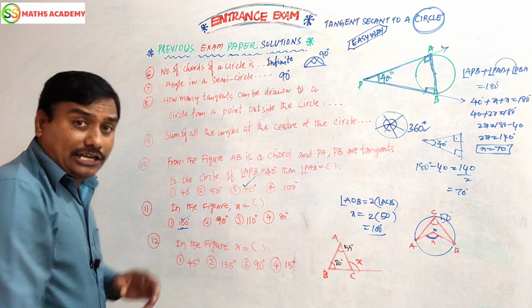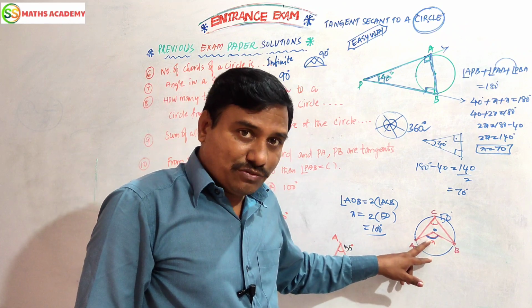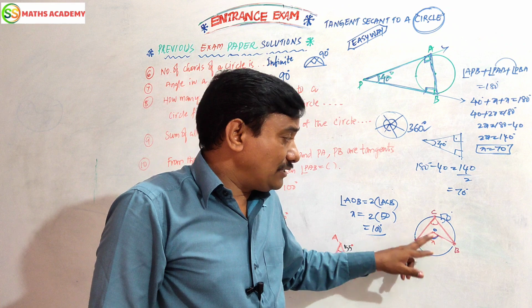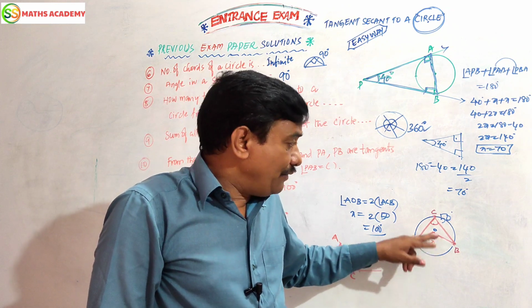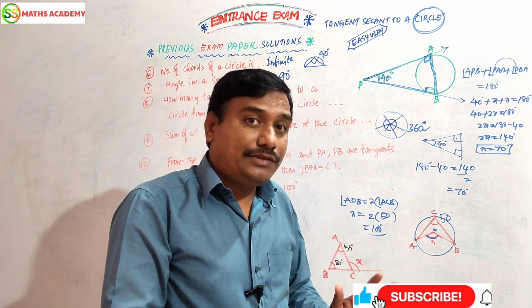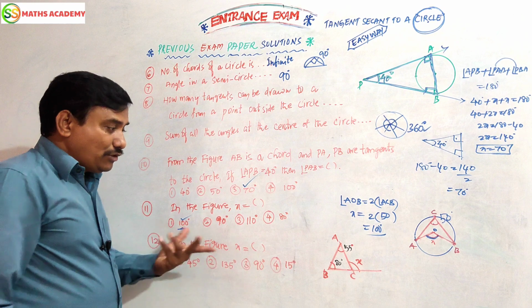This is the answer. Children, I told you one important point. If this value is given and he is asking this value, you can double it. 50 doubled is 100. Suppose your center angle is given and he is asking this value, you can use half of it. 100 given, half means 50. Right.